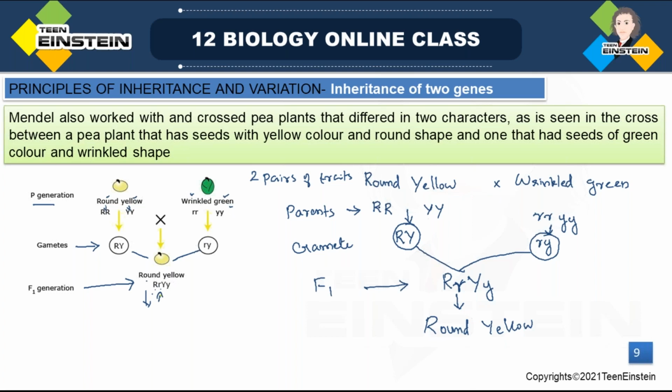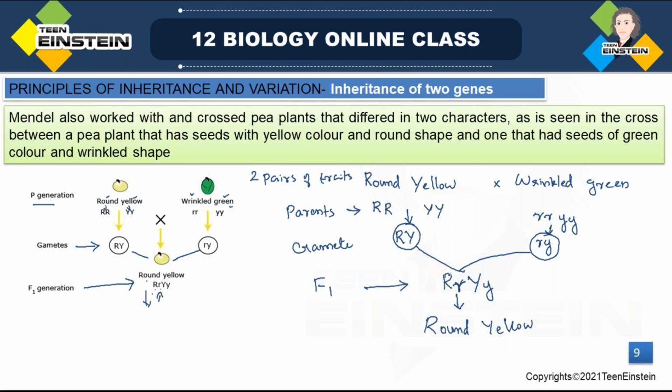So gametes will be, from here one type of gamete, capital R, capital Y, and from here small r, small y. These both will combine and it will form capital R, small r, capital Y, small y. Right? This combination. First, which character are we considering? Both alleles we need to write first. Then for the second character which we have considered, also both the alleles present in this combination. So this will produce the F1 generation or F1 hybrid.